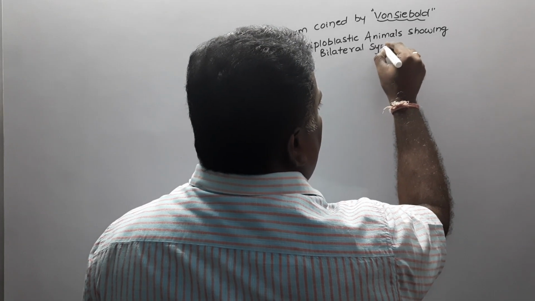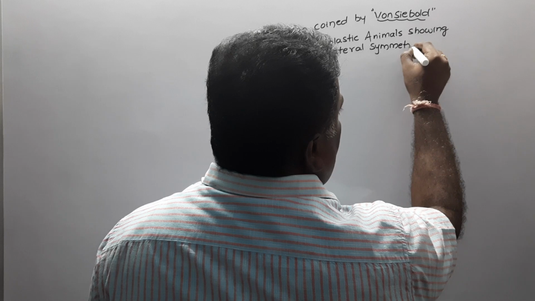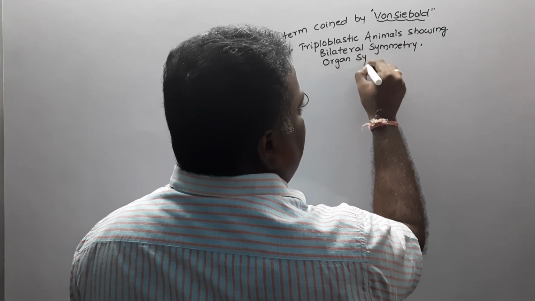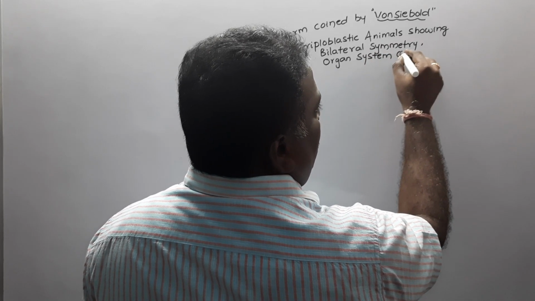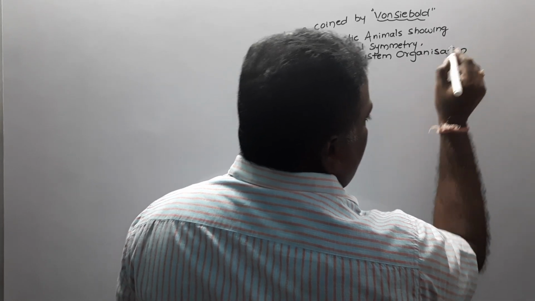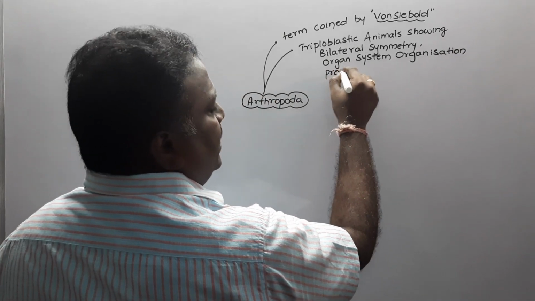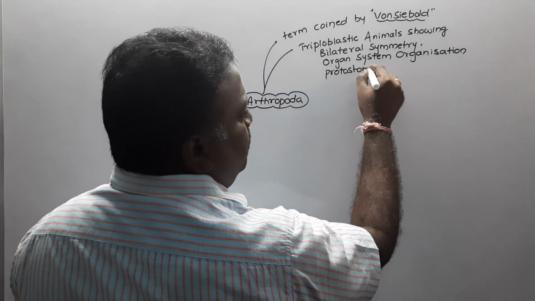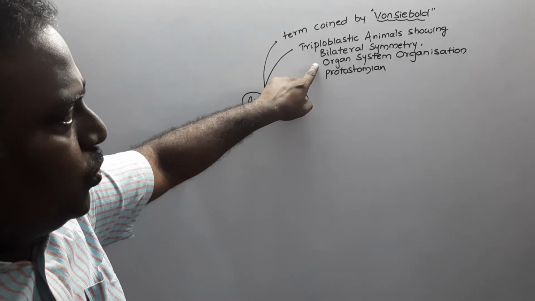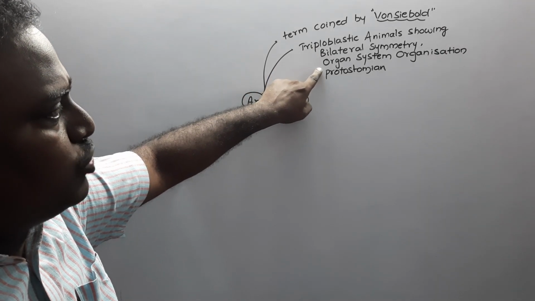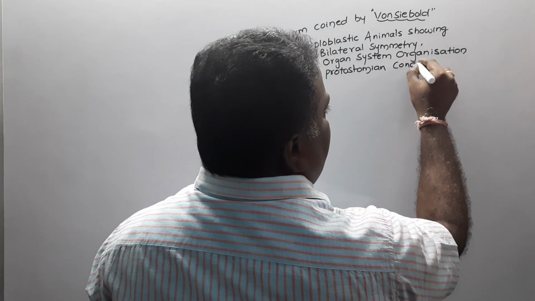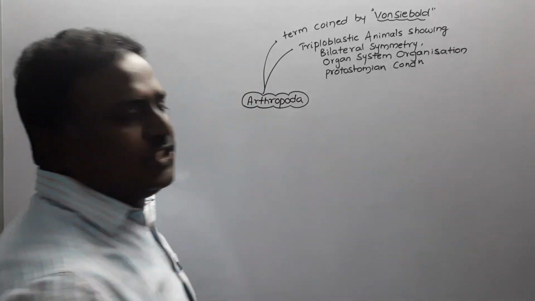That type of symmetry is called bilateral symmetry, and they show organ system grade organization. And this is the protostomian condition, in which the blastopore first develops into the mouth. So these are triploblastic animals showing bilateral symmetry, organ system organization and protostomian condition.